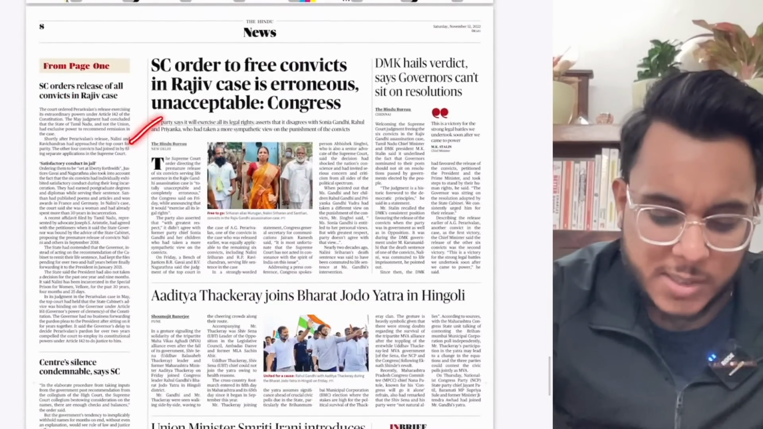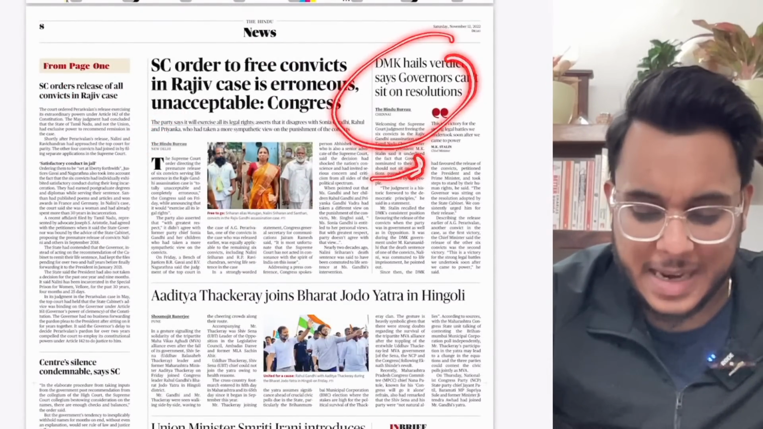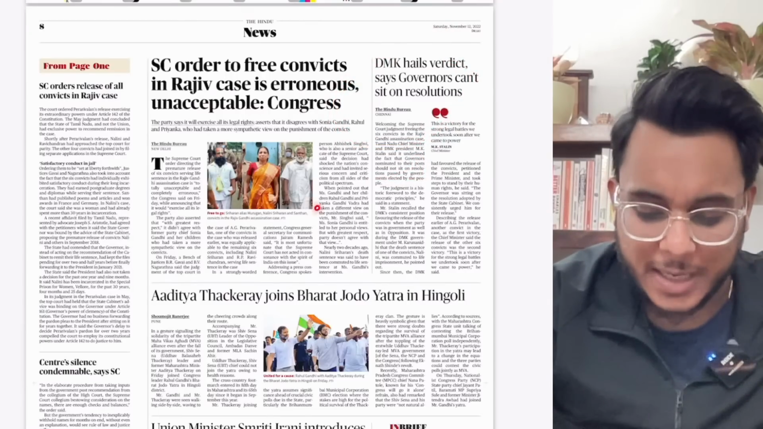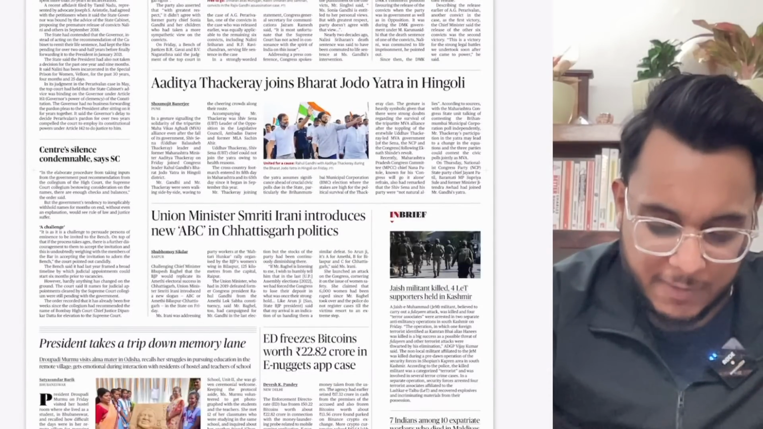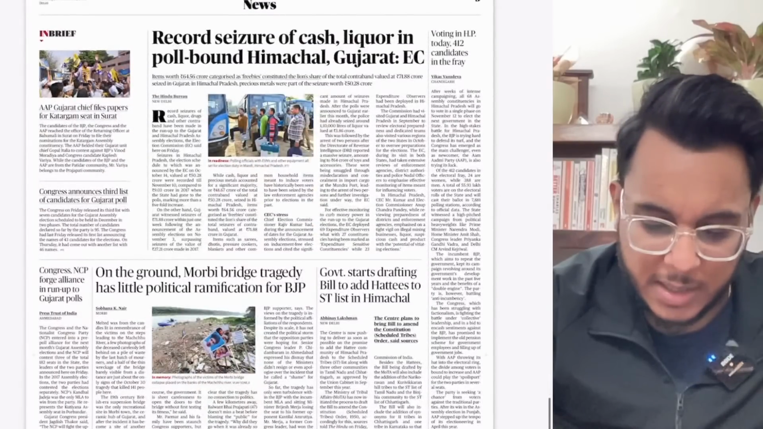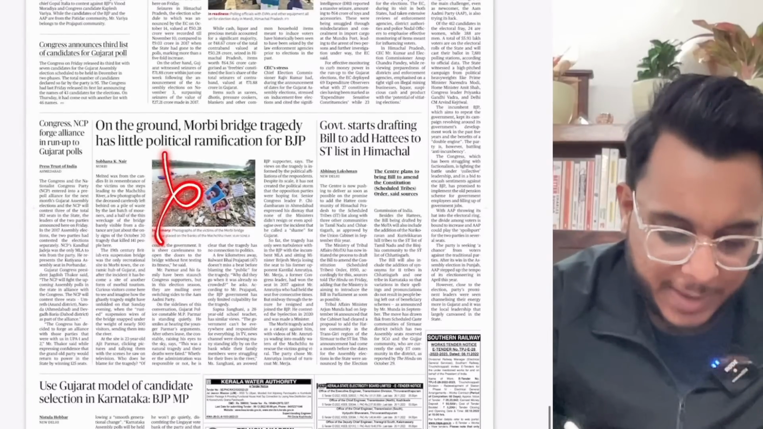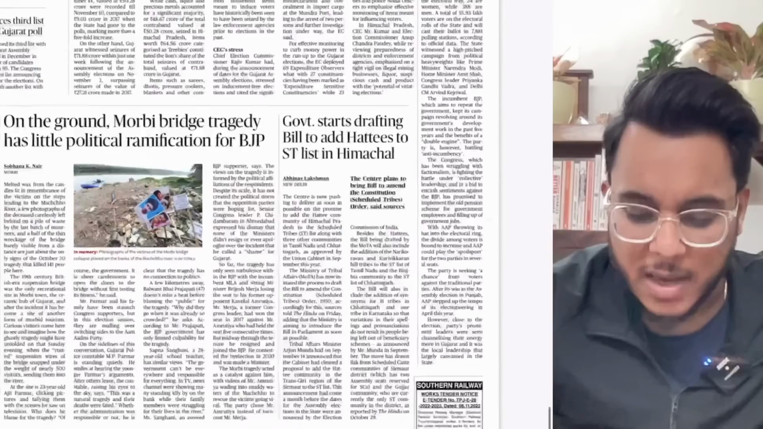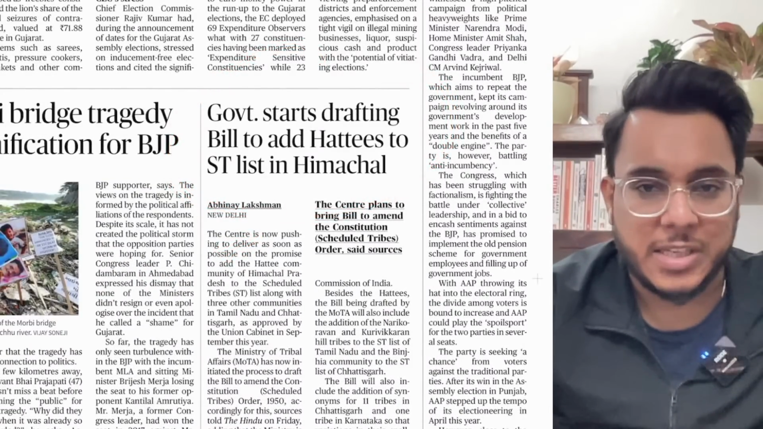Then, Supreme Court orders release of convicts in Rajiv Gandhi case is erroneous. DMK hails verdict and says Governor can't sit on the resolution. So we'll see how the Governor's role is coming in between. Then moving on, the political articles etc. are not very important for the examination. Moving on, guys, Morbi tragedy, Congress-NCP alliance, government started drafting bill to add Hattis to the state ST list in Himachal.